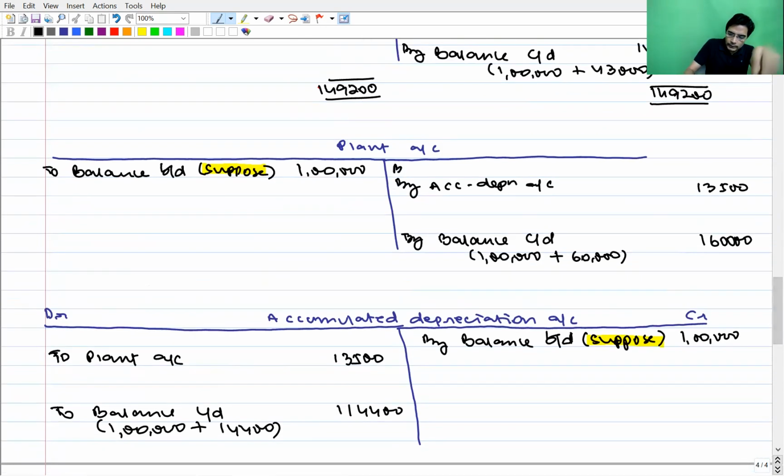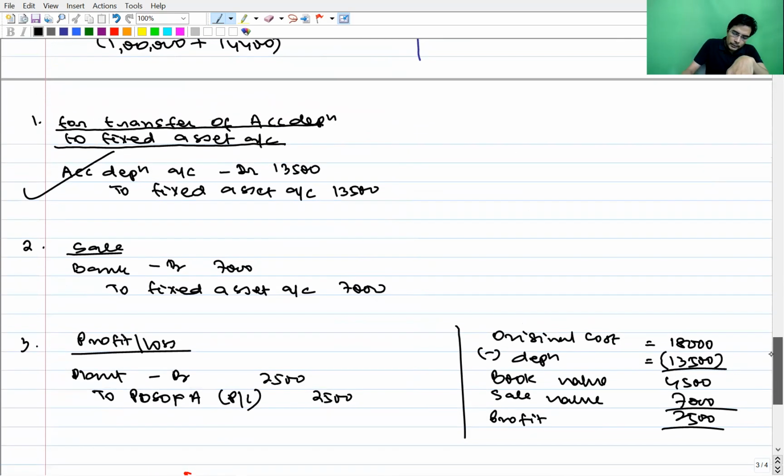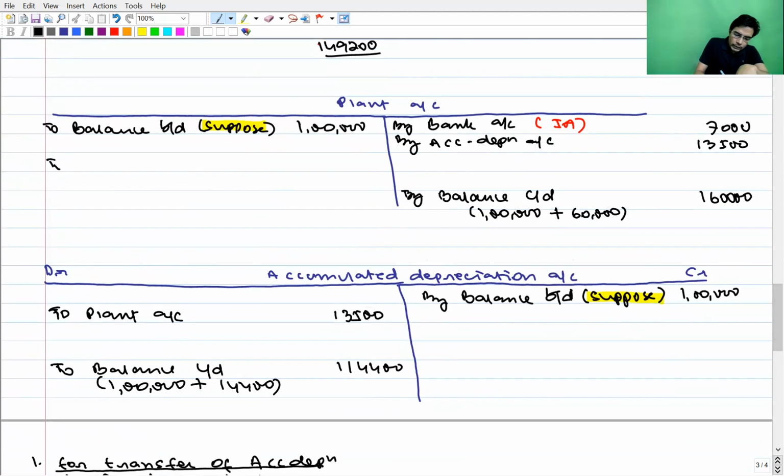So by bank account 7,000. It's a cash inflow, so it will be recorded in investing activity. Third one, profit on sale of fixed asset, profit on sale 4,500. This profit on sale of plant would have been put to P&L account.